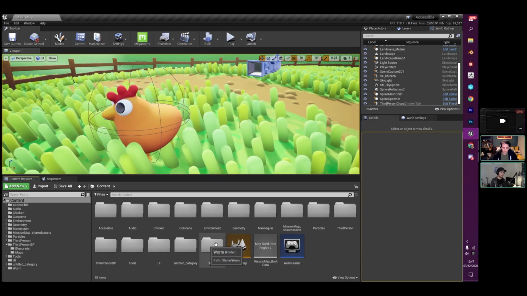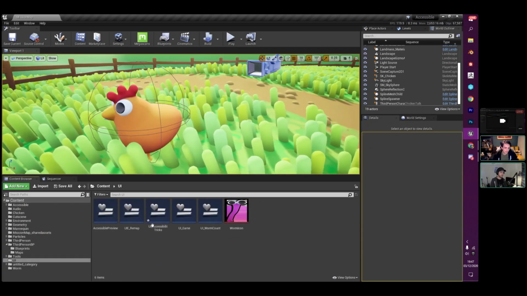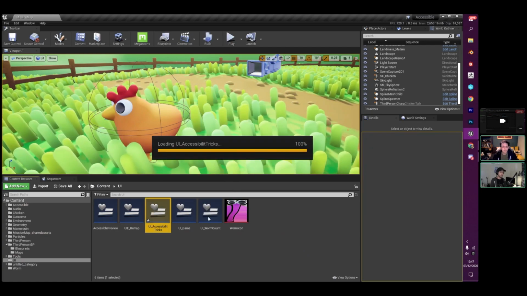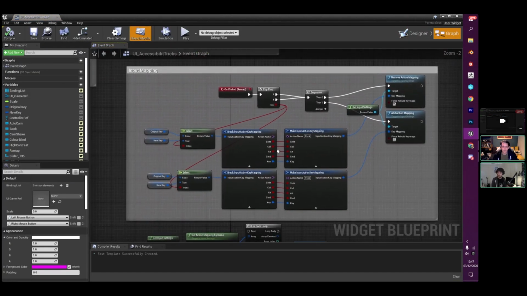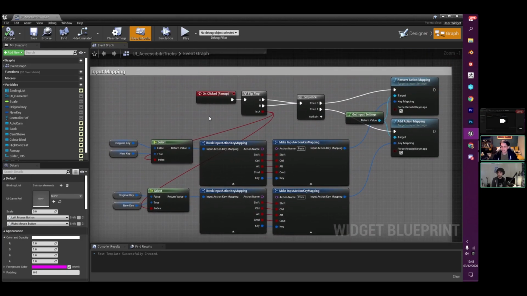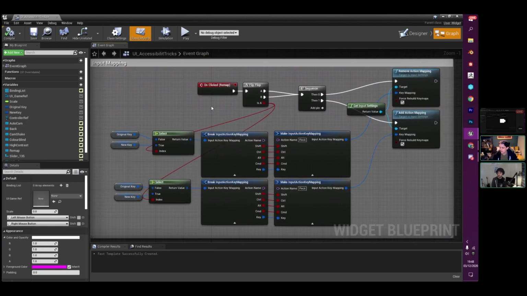So remapping is an easy thing to get working. If I go to my graph here, I've got a very quick example set up, and actually Matthew Wadstein, who does the HTF and WTF YouTube videos, has a really nice video on setting this all up as well. So definitely worth checking those things out.